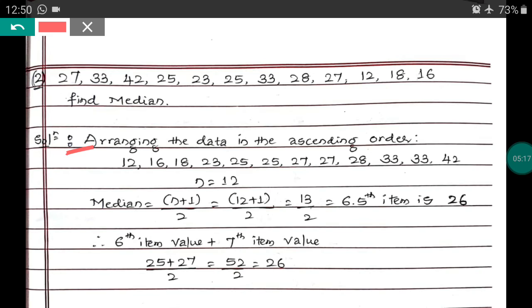Lowest is 12. So: 12, 16, 16, 18, 18, and so on, 23, 25, 25, 27, 27, 28, 33, 33 and 42. You make the data ascending. After that, how to calculate n?